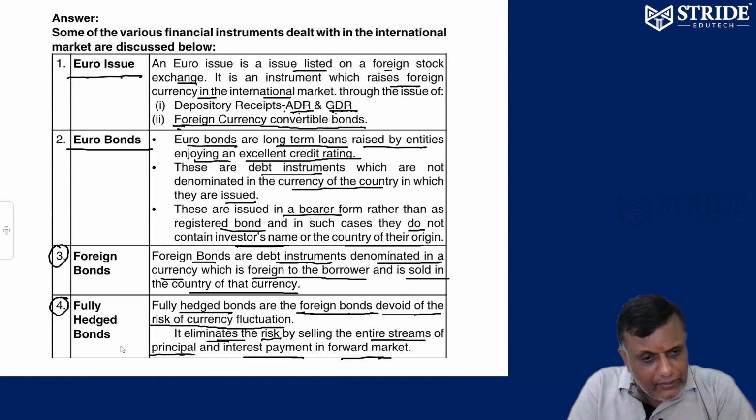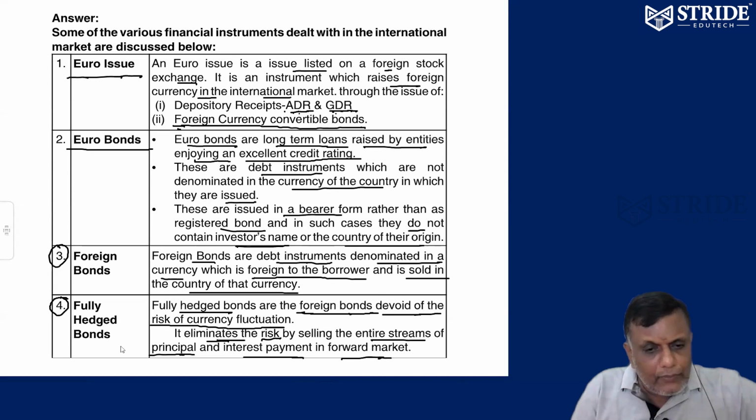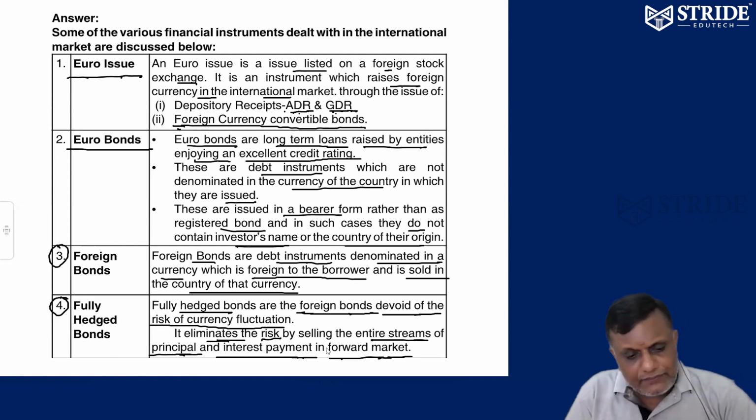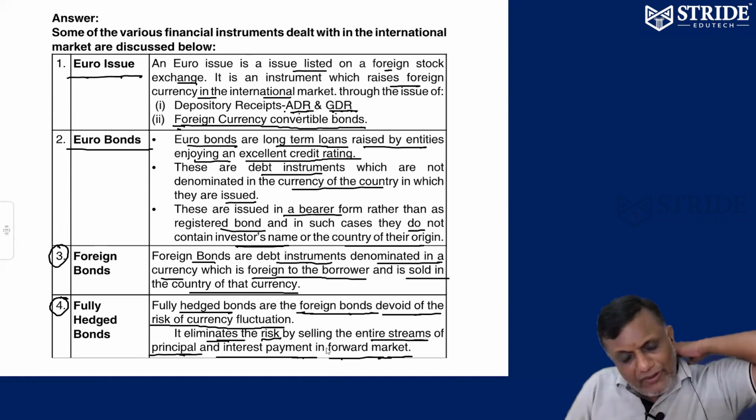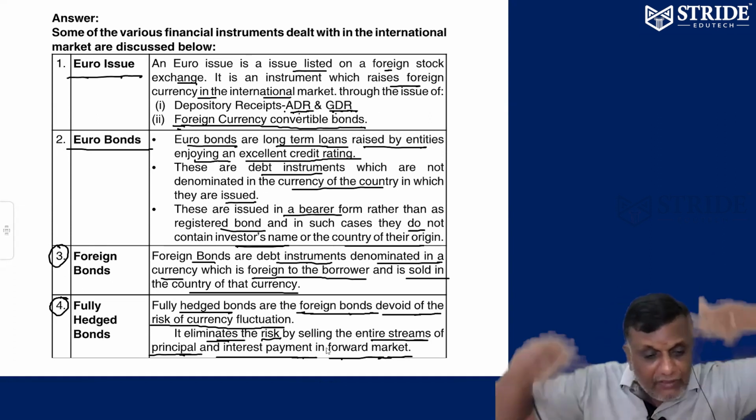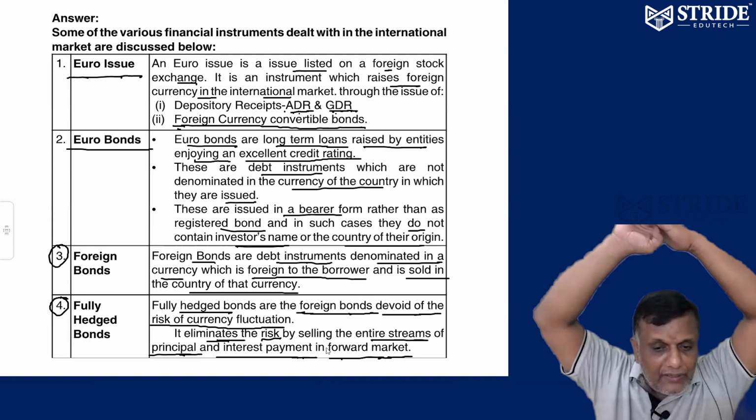So I'm going to hedge the funds, which means I'm eliminating the risk. If I have risk in one area, I have a benefit in another area, and it is compensated. That's called hedging. In order to eliminate risk, I sell the entire streams of principal and interest payment in the foreign market. By doing so, your principal and interest will be safeguarded.